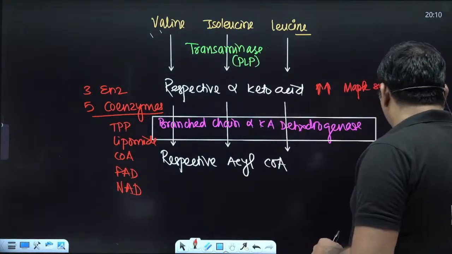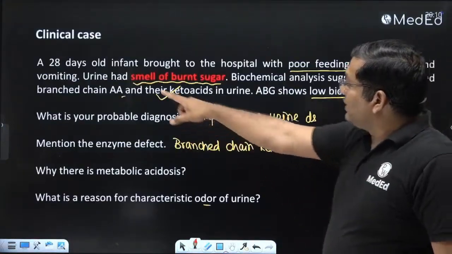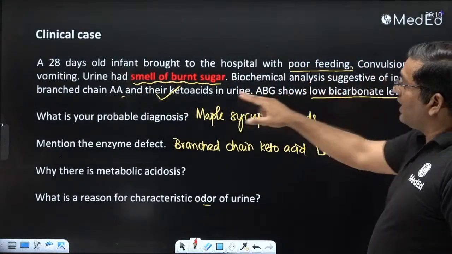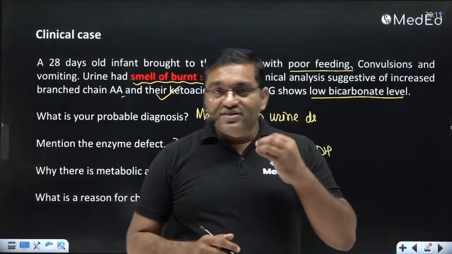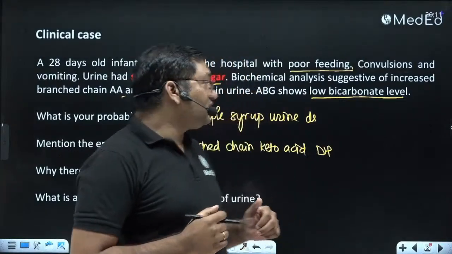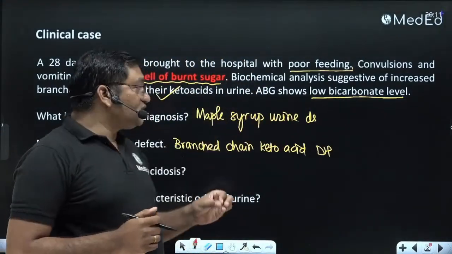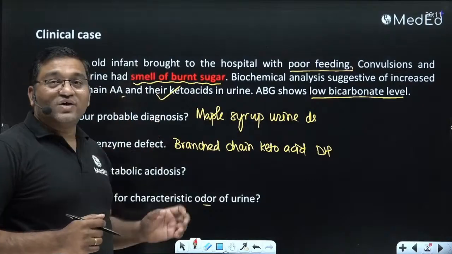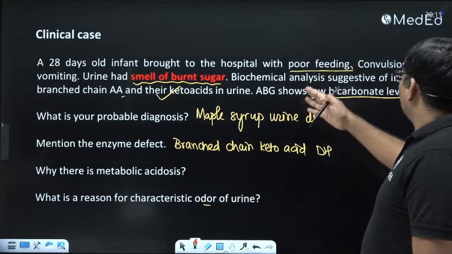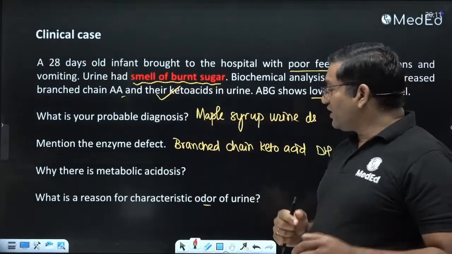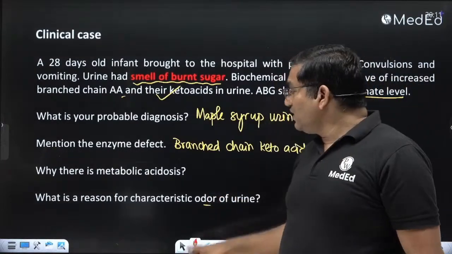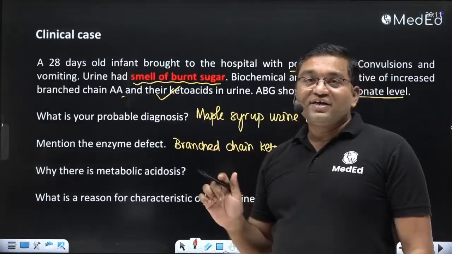See the case. A 28 days old neonate brought to the hospital with poor feeding, convulsions and vomiting. So seizure, convulsion, intellectual disability, hypertonicity followed by flaccidity, these are the symptoms. Also there is metabolic acidosis, because elevated levels of alpha keto acids in the blood cause the metabolic acidosis and vomiting. And there is a characteristic maple syrup smell of the urine, because of the excretion of alpha keto acids in the urine.